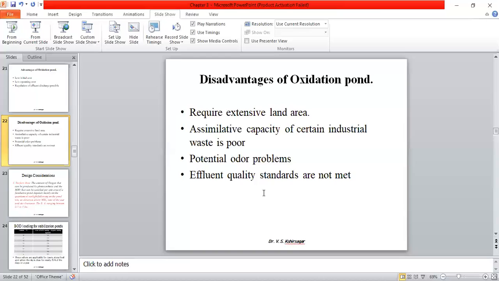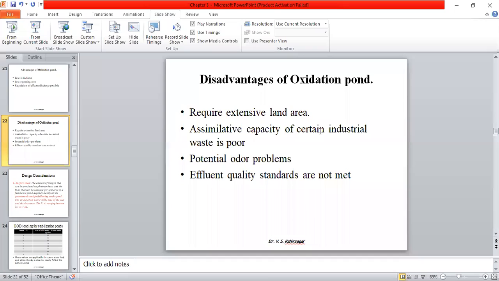Now 8 minutes remain, and I may need to restart the lecture once again. Instead of that, I will stop here and request you to give me attendance. In the next lecture, we will see the design problem on the oxidation pond, and then we'll go for the oxidation ditch. Okay.